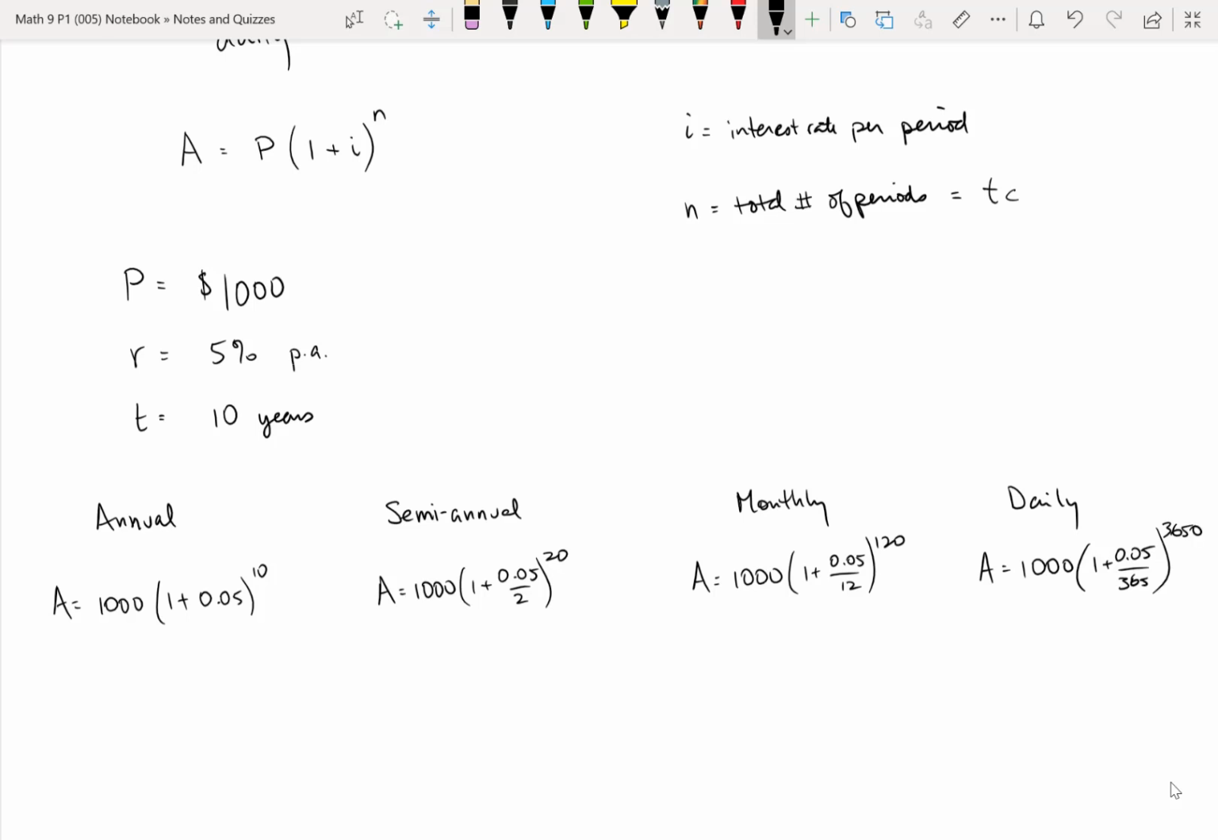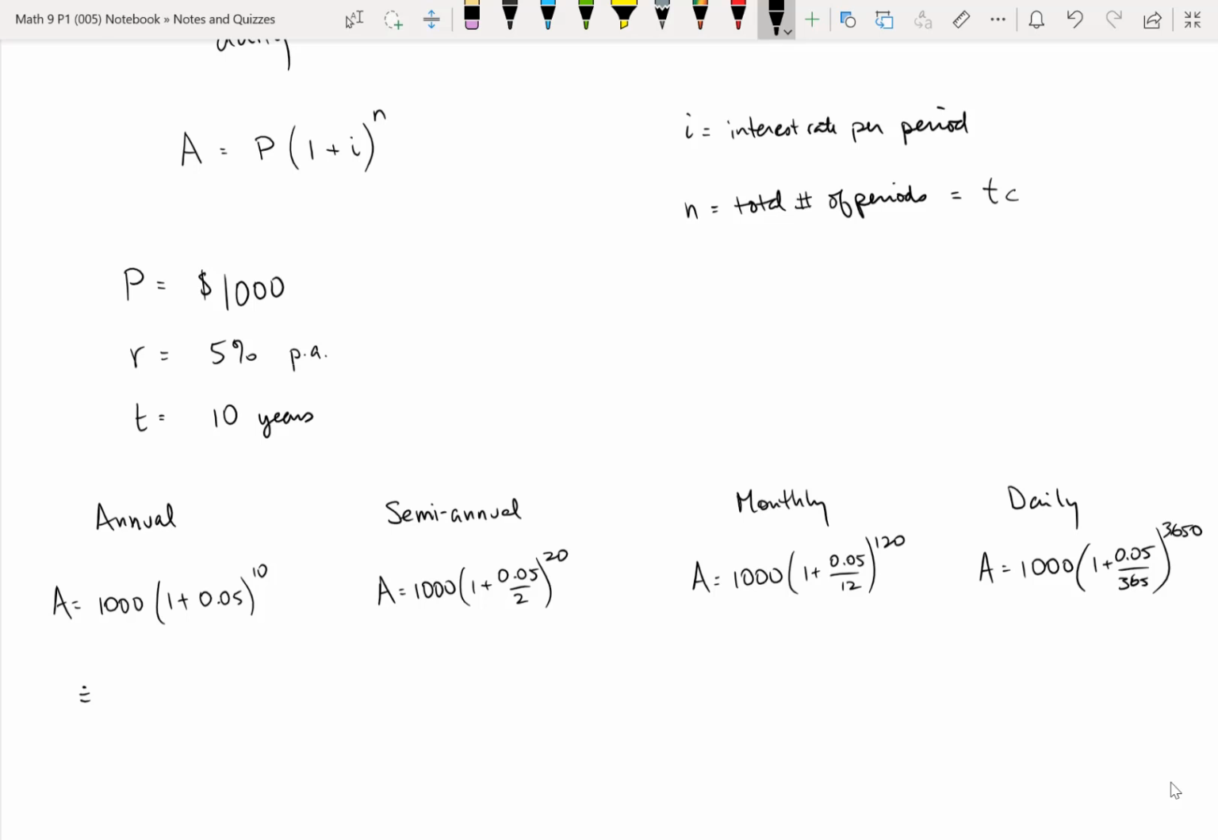Now, be very careful when you're doing these calculations with your calculator. You probably want to start with the interest rate. So let's use the monthly as an example. You would start with 0.05, divide that by 12, and then add 1 to that. Depending on the calculator you're using, you could do all of that in brackets, or you could just hit equals. Then you want to raise that to the power of 120, and then finally multiply that by 1,000. So let's see what these all come out to, rounded to the nearest penny.